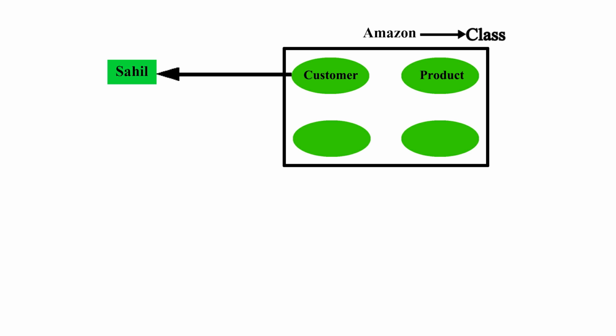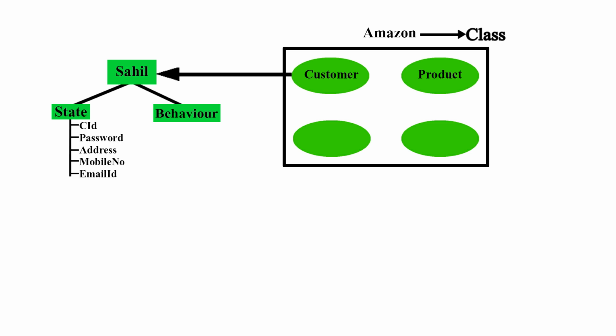Now this object has some state and behavior. Customer ID, password, address, mobile number, email ID is the customer's state, attributes, and login, order product, receive, return is called behavior. It's called action. So if you see here, the software is completely based on objects.